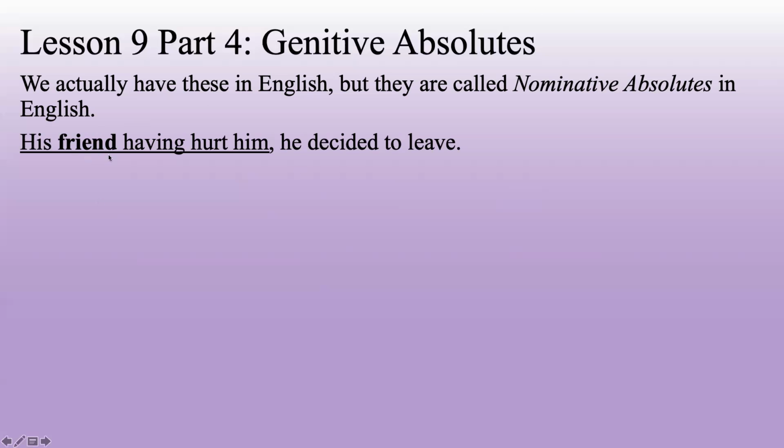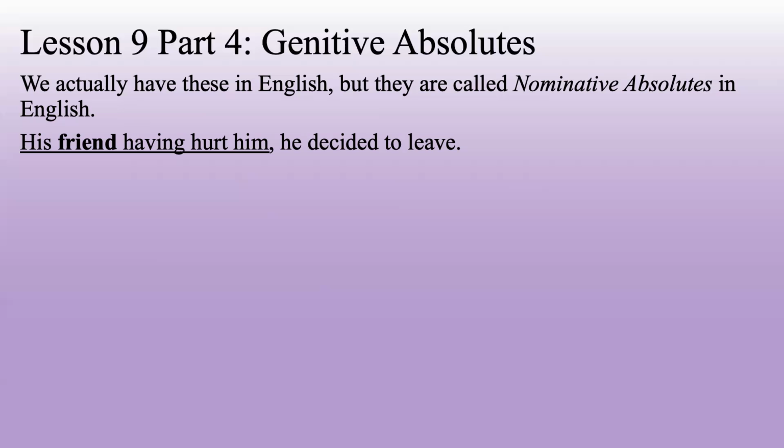Now, if you'll notice, friend is not related to anything in this sentence. He is not the friend here. His friend having hurt him, I could say Mark's friend having hurt Mark, Mark decided to leave. The friend is not Mark. Mark is the one who's doing the leaving. Friend is not related to anything in the sentence. If you're good at diagramming, you might look at this and go, where am I supposed to diagram friend? It actually doesn't even connect to he decided to leave, because friend is not related to he or decided or to leave. It's giving the context for why he decided to leave.